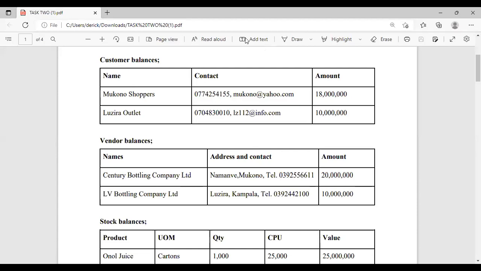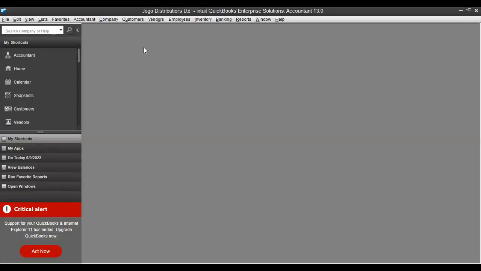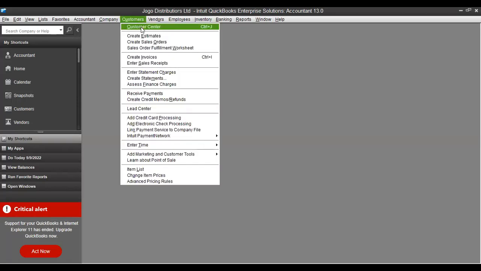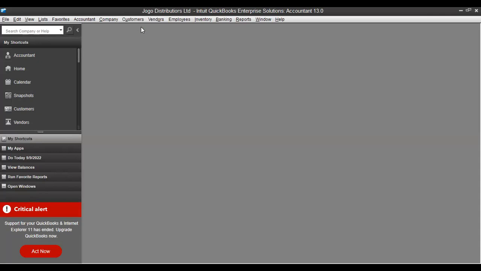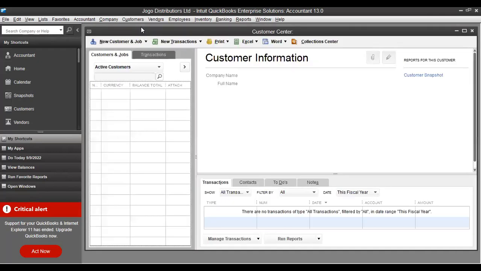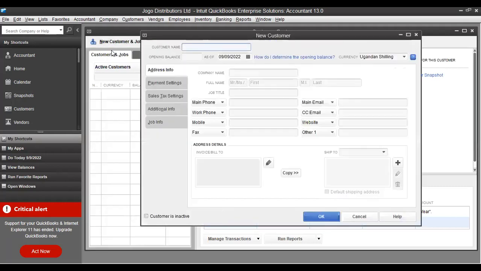So for this one, you come to Customers, then Customer Center. Then you come to New, New Customer. When you click on it, you ask for the details.